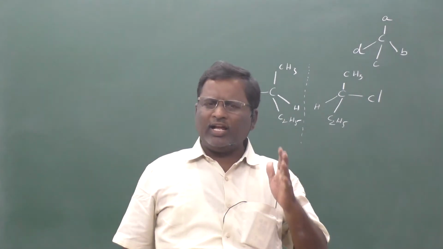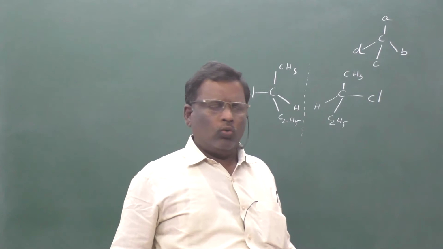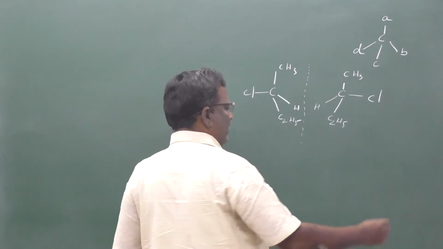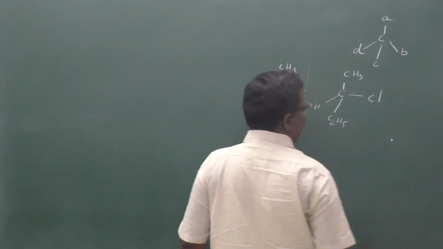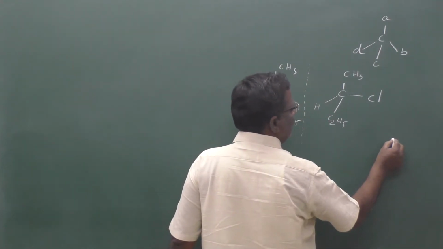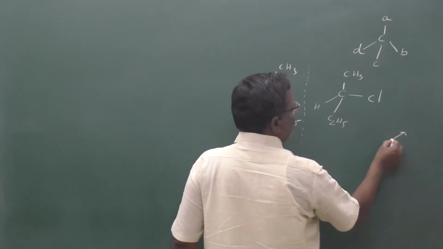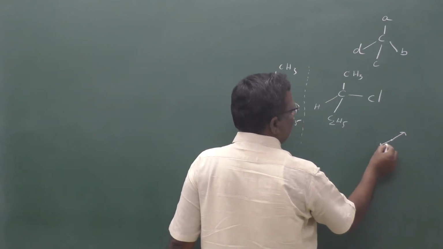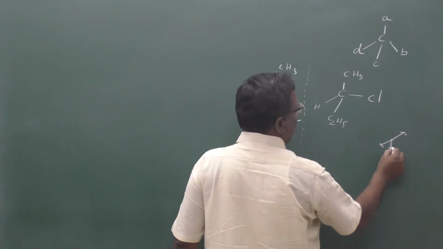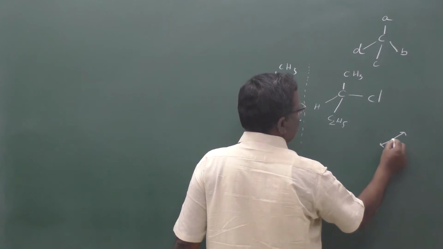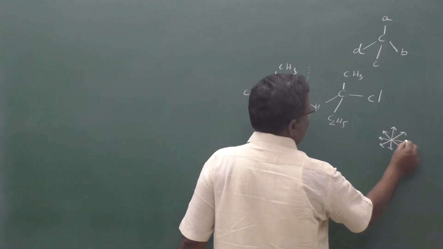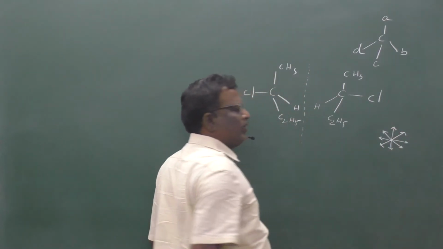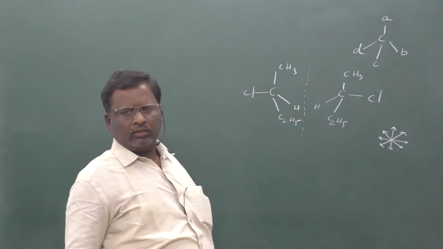Now, what is plane polarized light? When a normal light ray is passing, these electromagnetic radiations are distributed in all directions like this. This light is said to be normal light.